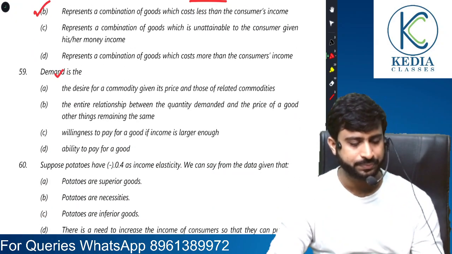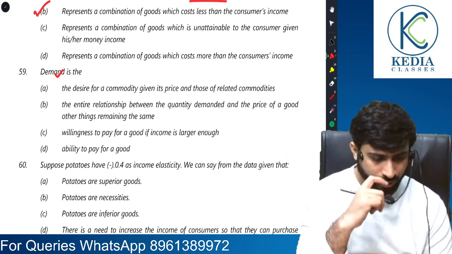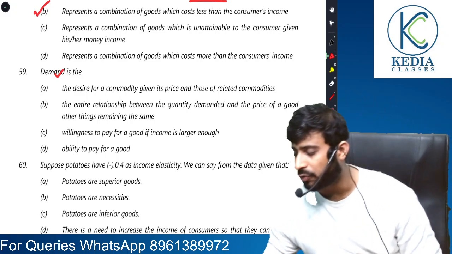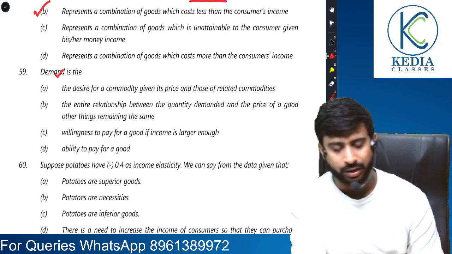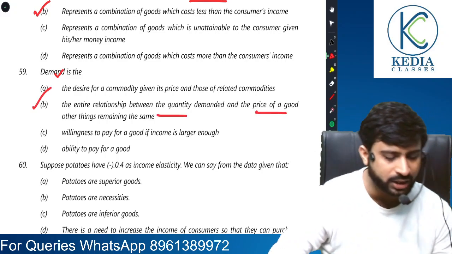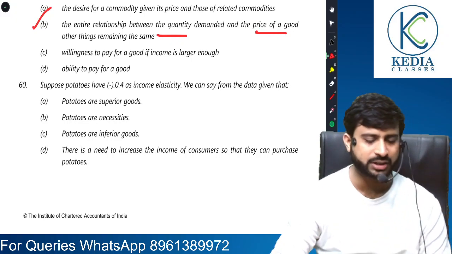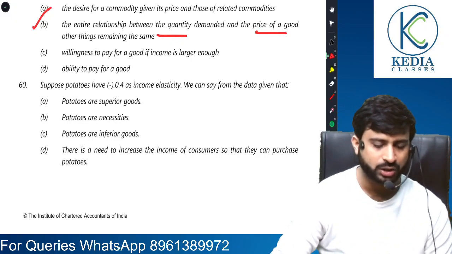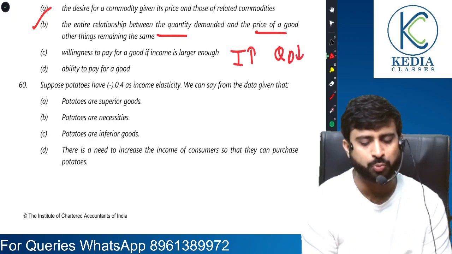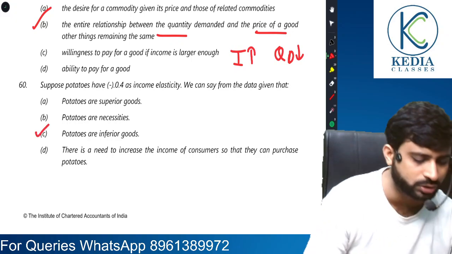Demand is the desire for a commodity given by its price and those of related commodities. Pay attention, everyone. The entire relationship between quantity demanded and price. Absolutely correct. Suppose potatoes have income elasticity of minus 0.4. It means when my income has increased, I have reduced the quantity of potatoes. So we can say that potatoes are inferior goods.